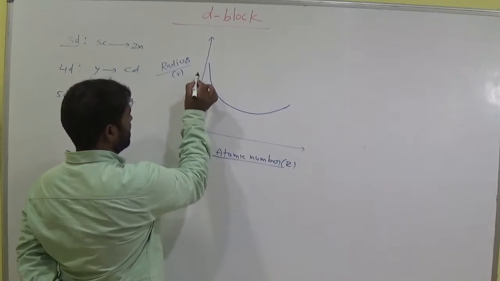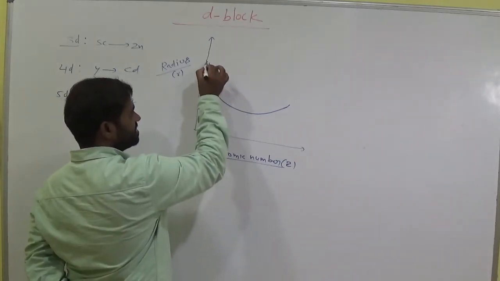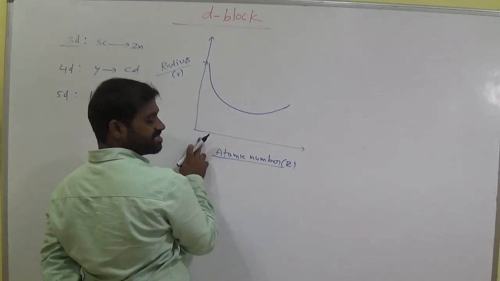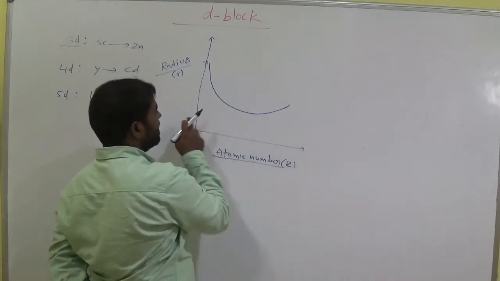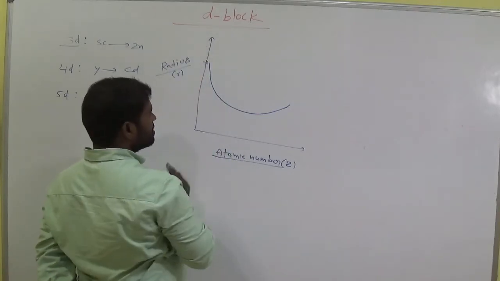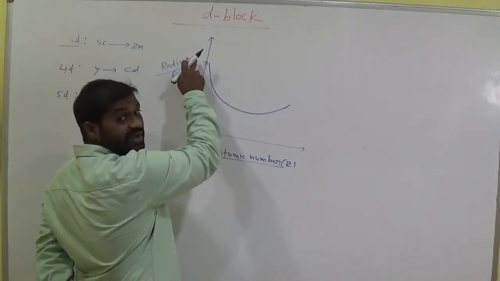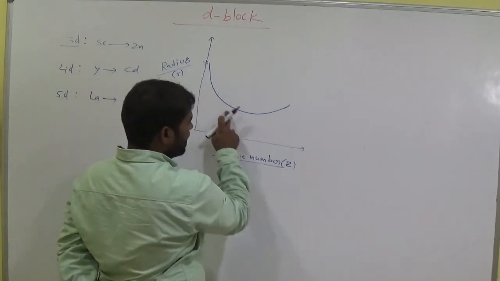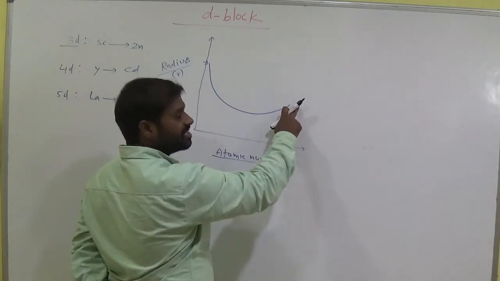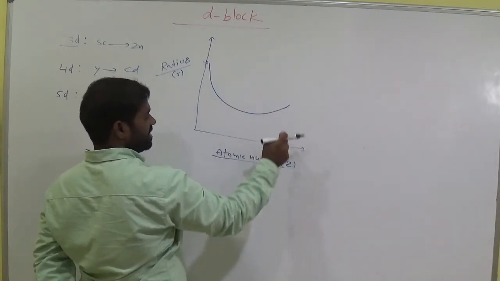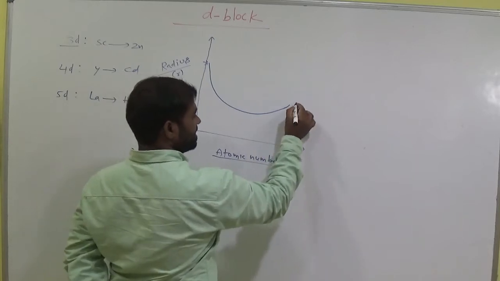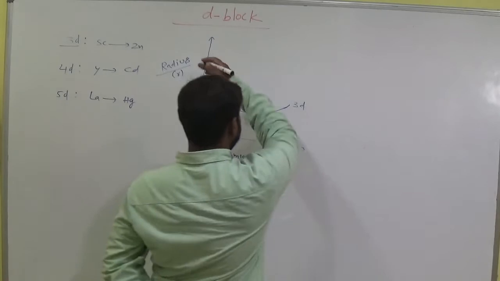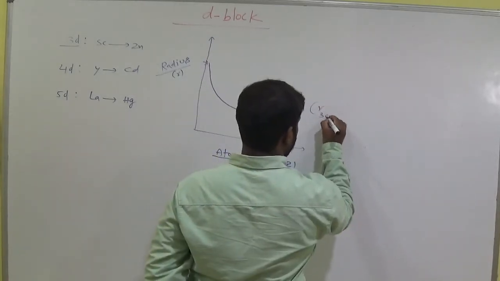This is the radius R. Initially it is very high when the atomic number is very low. As the atomic number increases, the radius suddenly decreases and again increases at higher atomic number. This is the radius of the 3D transition series graph, so we call it R3D.